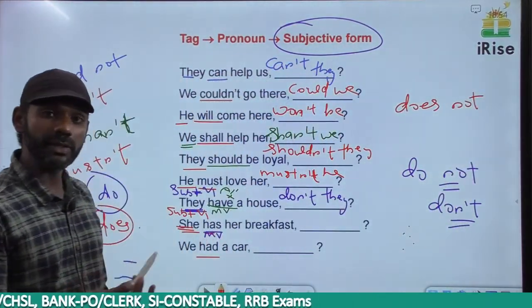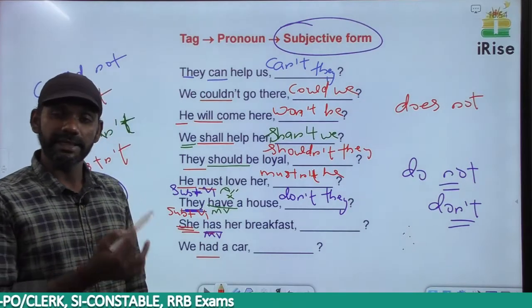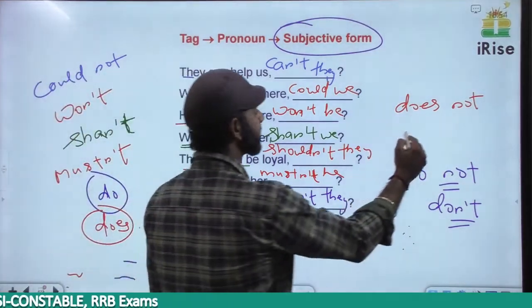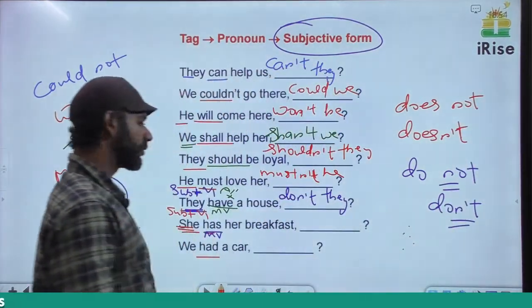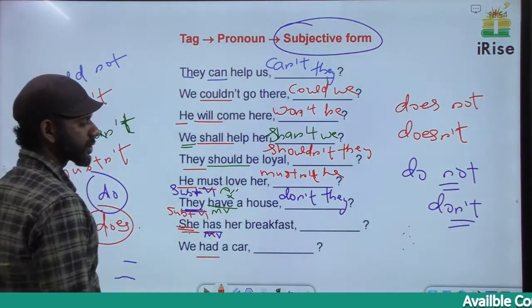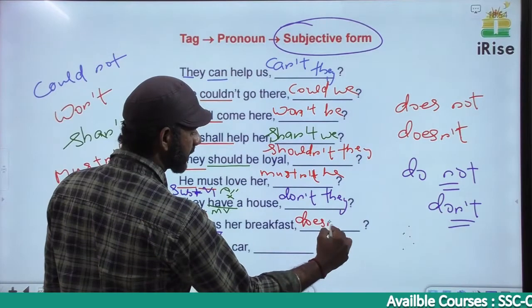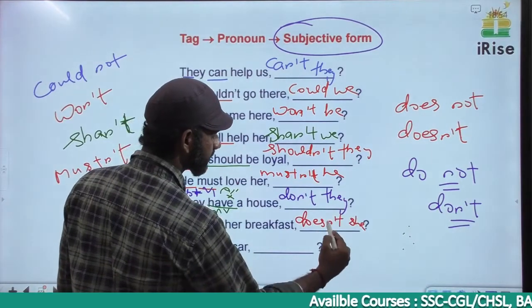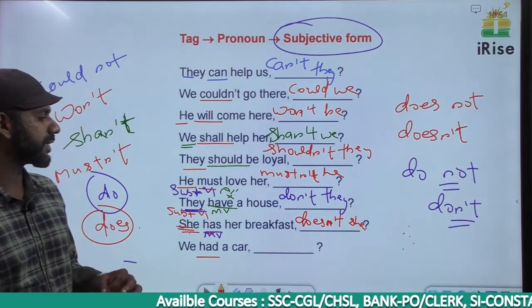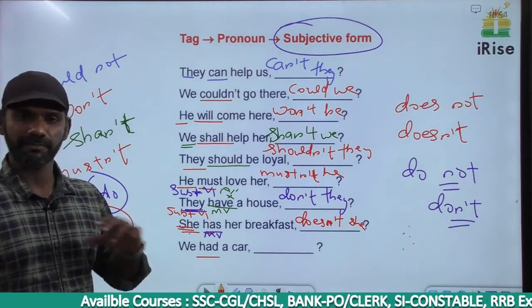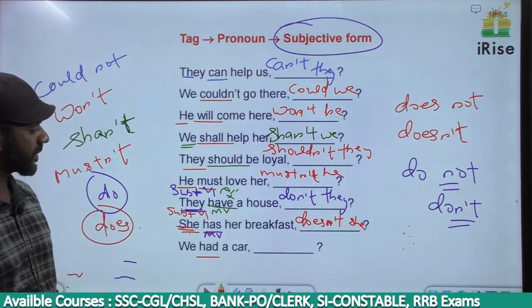We can use only a short form in the tag. Does not, short form is doesn't. So in this sentence, we have to go for doesn't. The subject is she, so the tag becomes doesn't she. Clear? She has her breakfast, doesn't she? Getting it? Come on, next one.